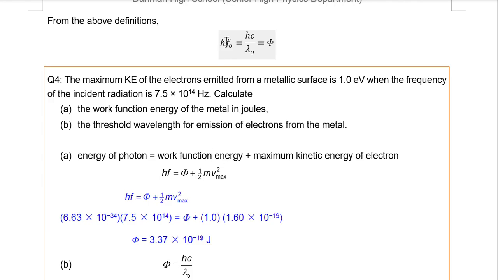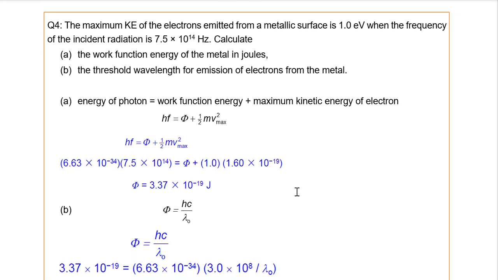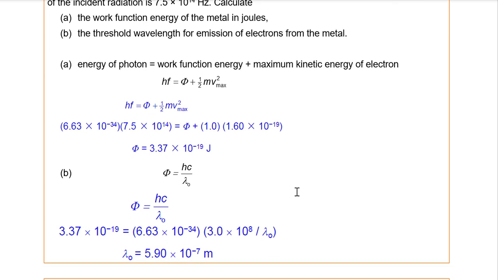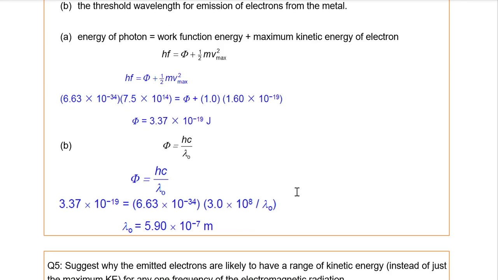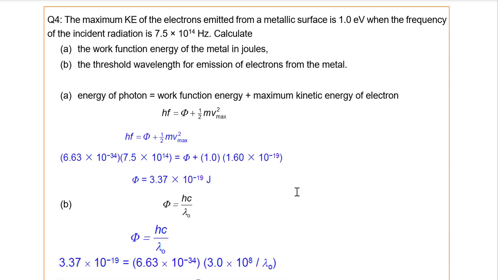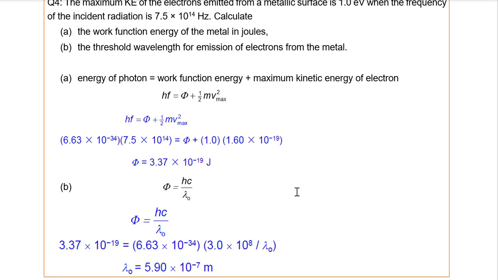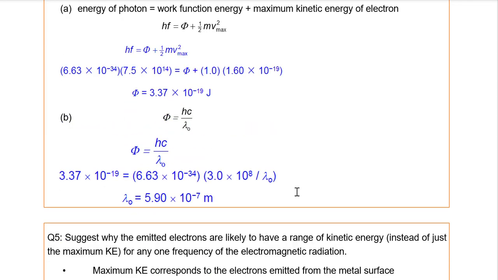For threshold wavelength, you can use this formula over here if you want to, but generally I don't memorize this formula. I think it's quite self-derivable. So once you get that, pressing the calculator, you should get lambda is 5.9 times 10 to the power minus 7 meters. Wait, am I missing something? Calculate the energy. Yeah, actually I think that's all. No, I'm not missing anything. Yeah, it's correct.